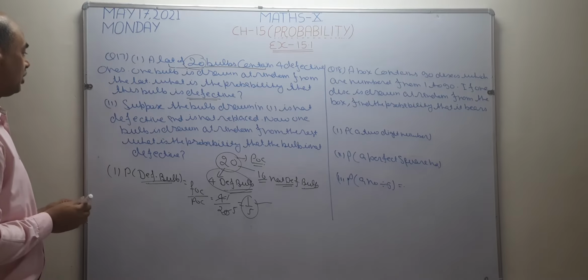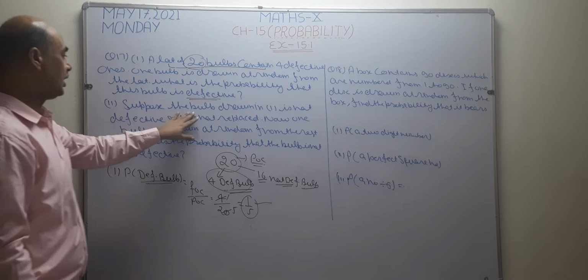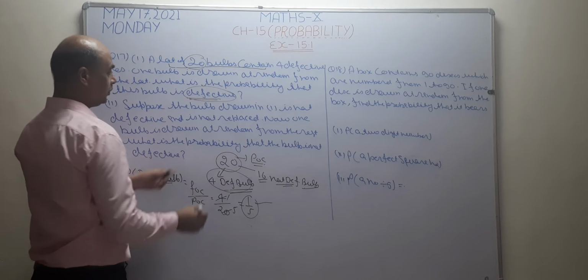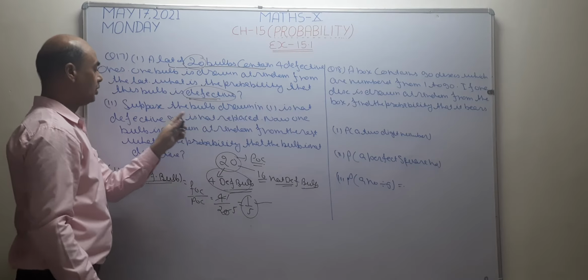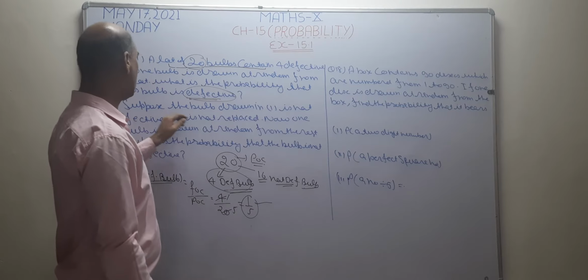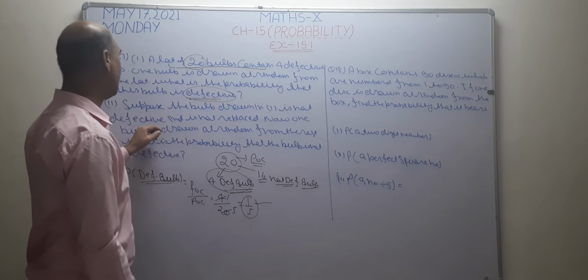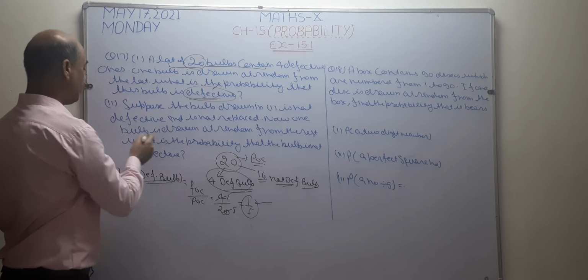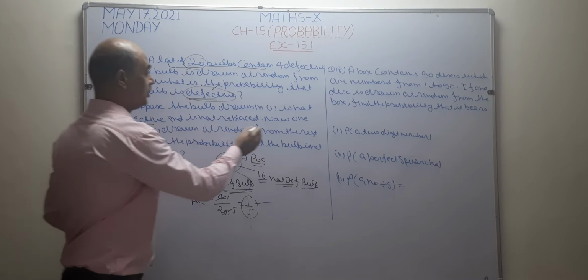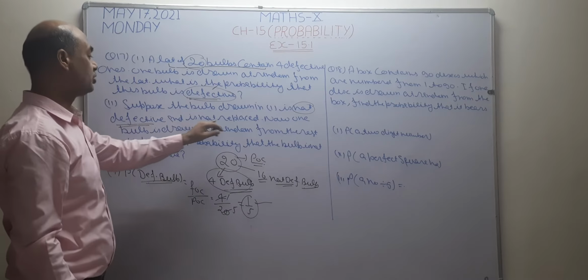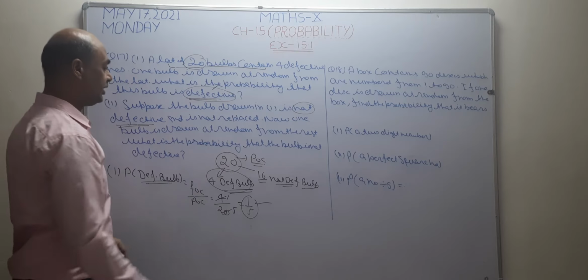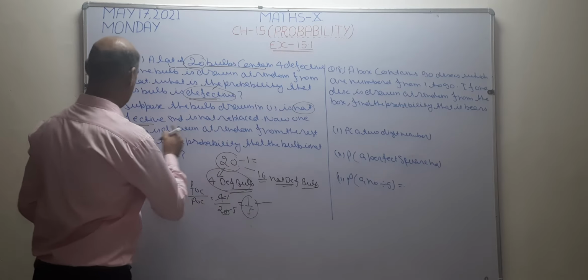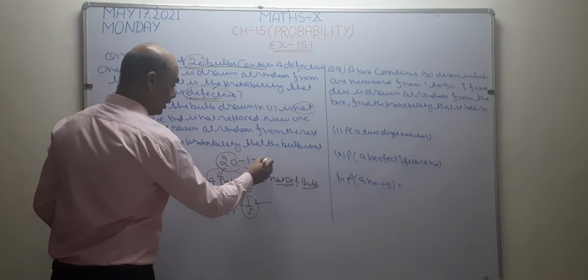Now I am going to solve the second part. Suppose the bulb drawn first is not defective. When I take out a bulb from the lot of 20 bulbs, it is not defective, and it is not going to be placed back. It means when I take one bulb from 20 which is not defective, the remaining bulbs are 19.